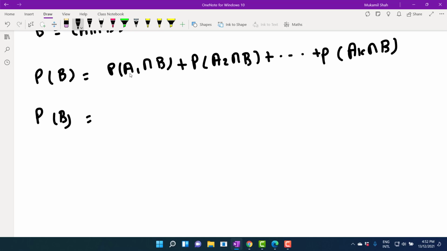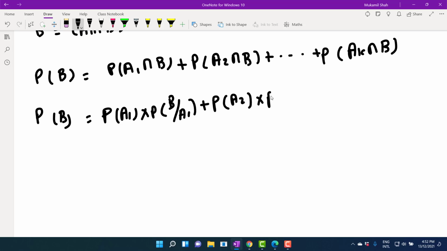The first part is probability of A1 intersection B, so it will be probability of A1 into probability of B given A1, plus probability of A2 into probability of B given A2, plus up to so on probability of Ak into probability of B given Ak.